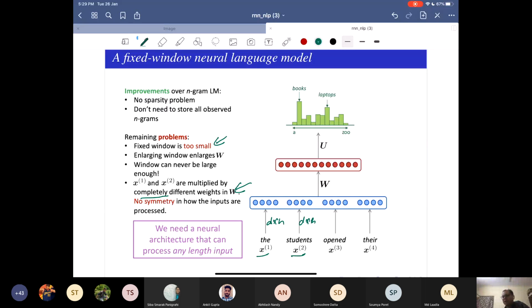So then we go forward: how do I take care of these problems? How do I take care of both of these problems? I want to get away from my fixed window, and I also want to avoid having all the words applied with different sets of weights. So how do I get rid of these two problems?